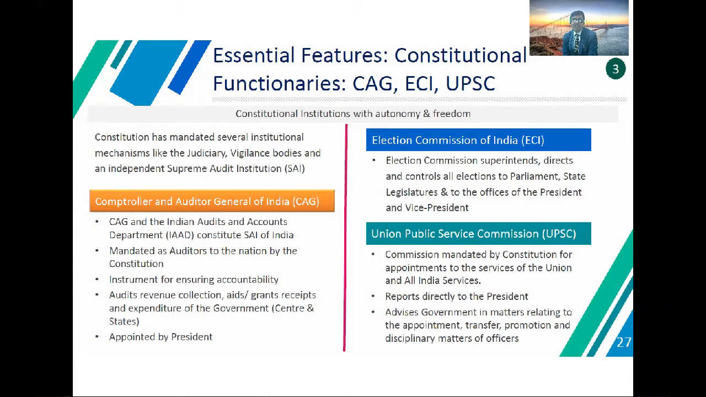This constitutional institution has autonomy and freedom. The Constitution has mandated several constitutional mechanisms like the judiciary, vigilance body, and an independent Supreme Audit Institution, SAI. So the Comptroller and Auditor General of India, that is the CAG, and the Indian Audit and Accounts Department constitute the SAI of India, that is, the Supreme Audit Institution of India.